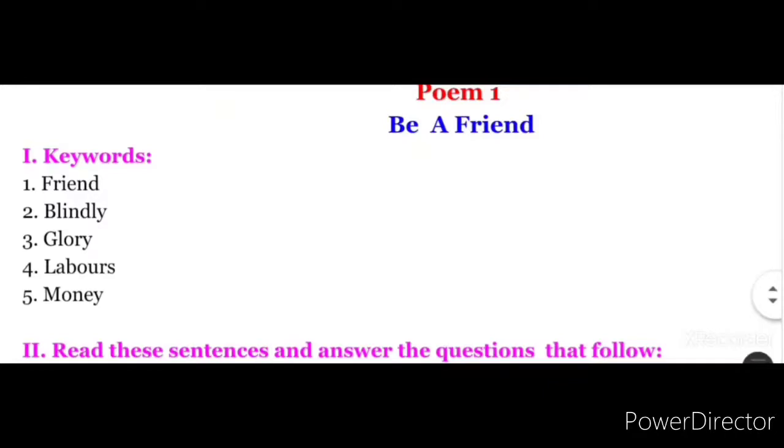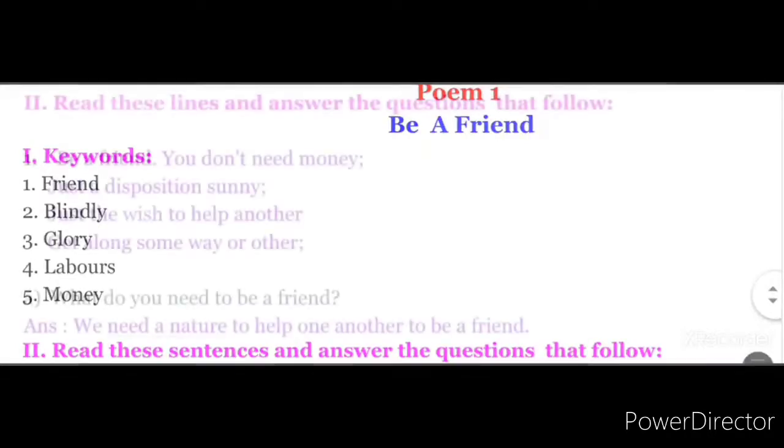Let's move on to the second Roman now. What is the second Roman? Read this sentence and answer the questions that follow. They will be asking the lines from the story and poem, and the questions will be asked from the lines. You have to answer the questions. So let's see the second Roman now.